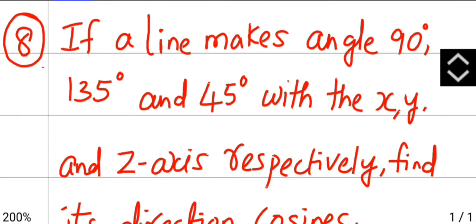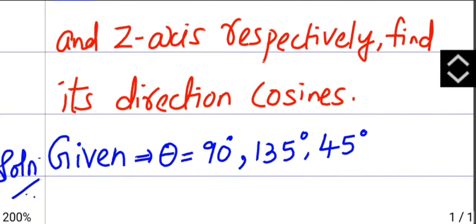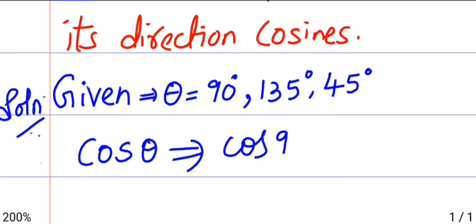Eighth question. If a line makes angles 90 degree, 135 degree and 45 degree with the x, y and z axis respectively, find its direction cosines. So given here theta is 90 degree, 135 degree and 45 degree. So to find direction cosine, you have to find the cos theta, that is cos 90.